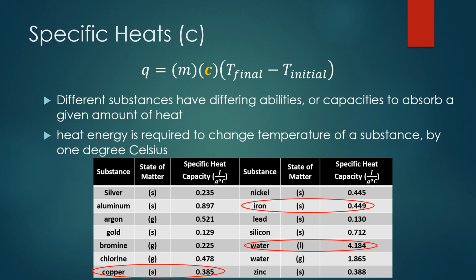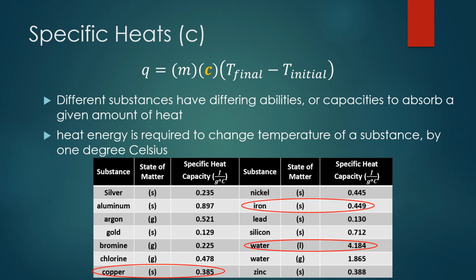For instance, when we're heating water on the stove, it takes forever to get the water to boil. However, we usually boil the water in a pan made of some type of metal, whether it be iron or copper or even aluminum. So the reason we heat water in these metal pans is because the metal pans' specific heats are relatively low. So those metal pans are going to heat up very, very quickly because it doesn't take a lot of heat to change their temperature. However, the water itself, it's going to take a lot of heat to change the water's temperature. So that's why it takes the water so much longer to heat up than it does the pan itself.